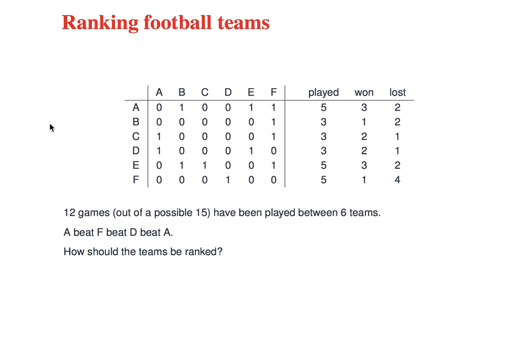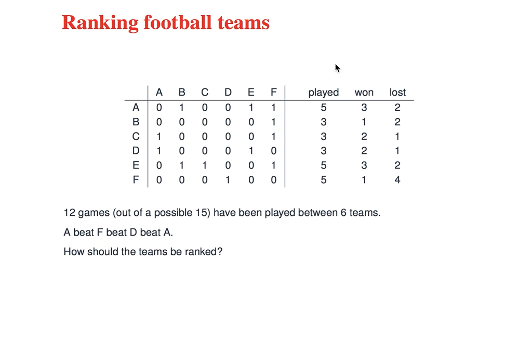Now they didn't have time to play all the games, so for example team A beat B, E and F. But if we look down, the team B beat F, team C beat team A and team F. I'm just recording a 1 for a win and a 0 either for a loss or for not played. 3 of the teams played 5 games and 3 of the teams played 3 games. And the question now is, which is the best team and what is the overall rankings of the teams?